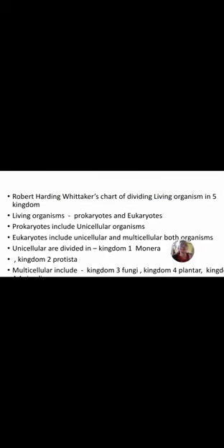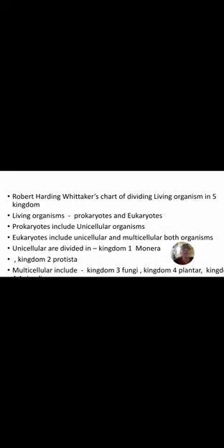Look, first there are the living organisms present on our earth. These living organisms are divided in 2 ways: prokaryotes and eukaryotes. In prokaryotes, there are only unicellular organisms, and in eukaryotes, there are both unicellular and multicellular organisms.